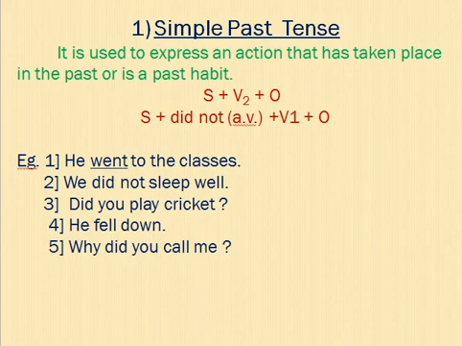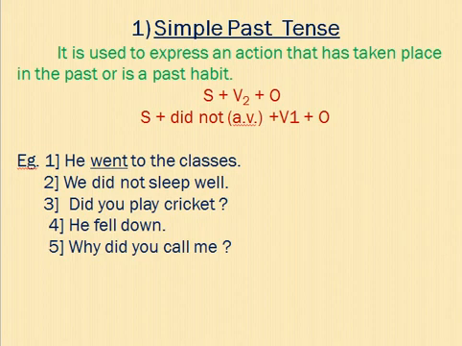Let me repeat that definition once again. It is used to express an action that has taken place in the past or a past habit. Where do we use simple past tense? Which is indicating the past habit or the action which already took place in the past. I am not saying completed. If I am saying completed, then the perfect will come. Be careful. Only the action took place or the past habit.